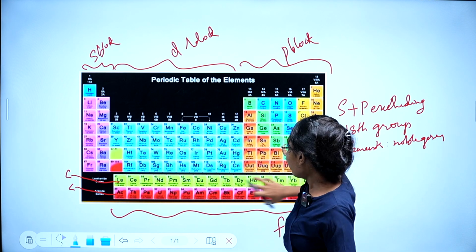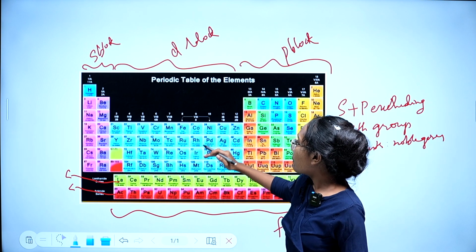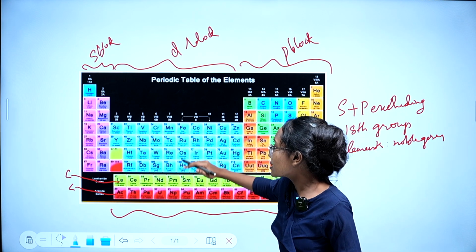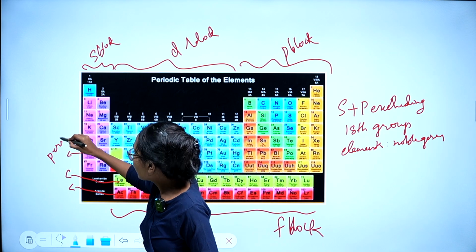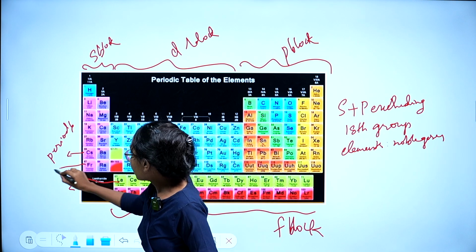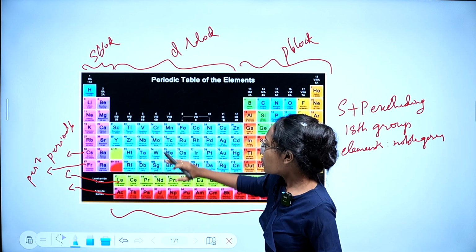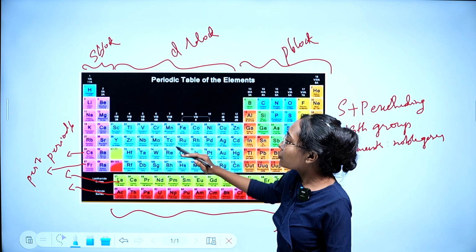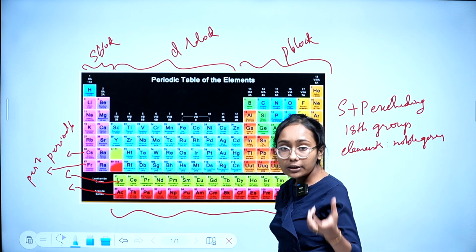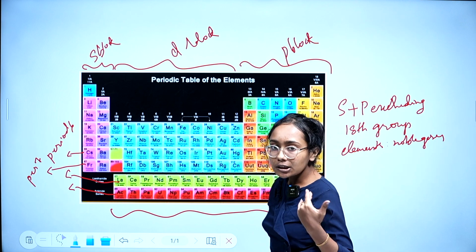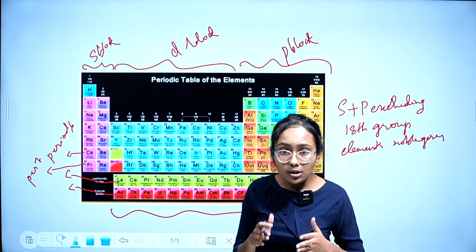And the F block elements are called inner transition elements because the F block elements are a part of periods 6 and 7. This is period 6, this is period 7, okay. So, lanthanoids and actinoids are actually an extended version of period 6 and period 7. They are called inner transition elements. So, this is all about the periodic table that we use at present.